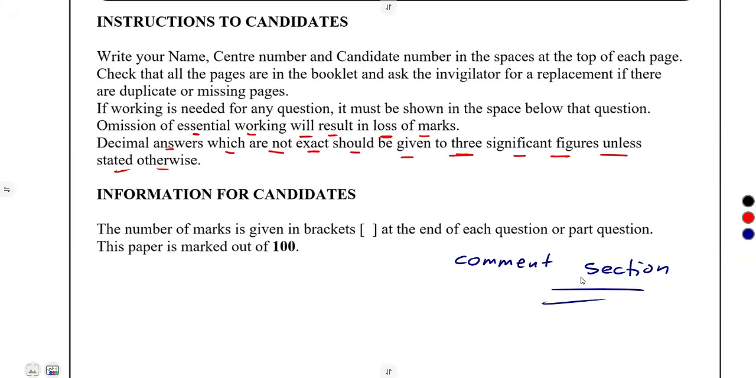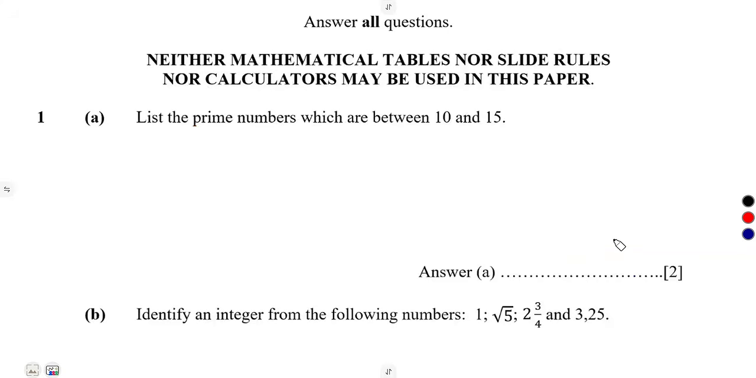All right. So I'm not going to waste your time, guys. This is what you had. Answer all questions. That is the instruction that you're going to consider. We are going to answer all questions. Neither mathematical tables, nor slide rules, nor calculators may be used in this paper, meaning to say do not use calculators.